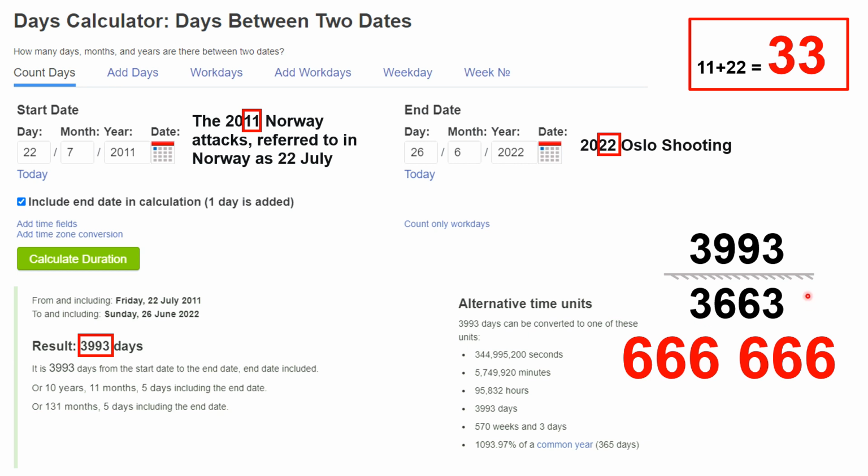You take this and you flip it 180 degrees, you get 3663. And of course that's 3 6s and 6 3s for 666 666, or the 2 3s add up to 6 and we've got another 2 6s. So 666 code in the date differences between those two incidents.